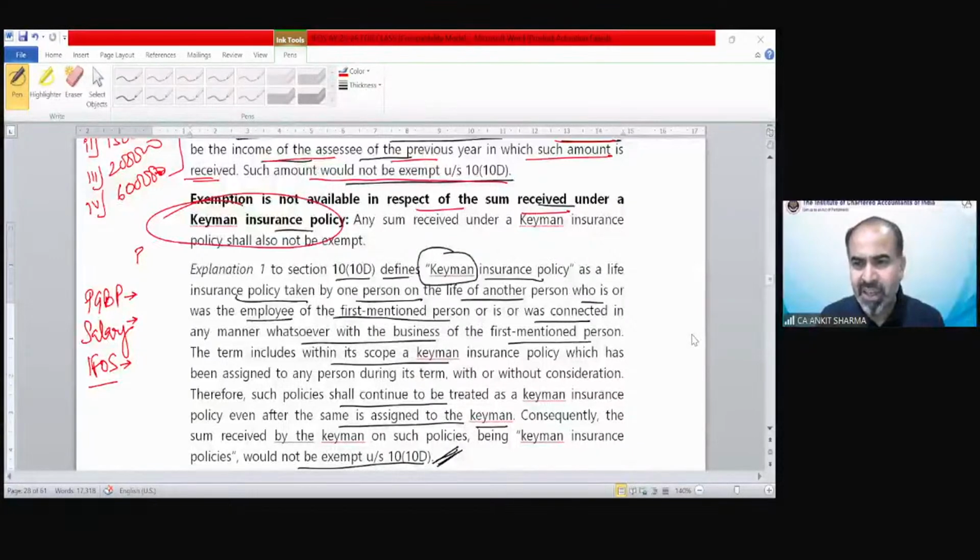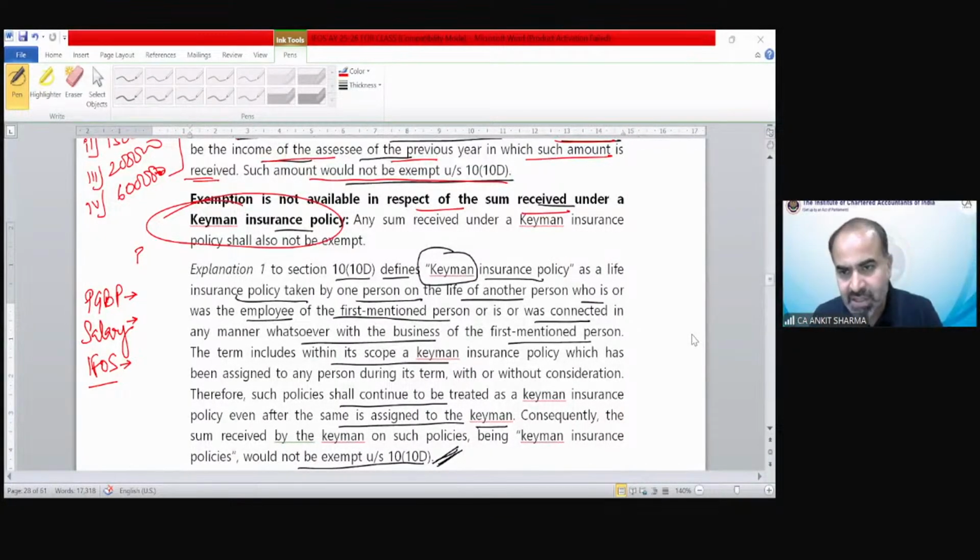Sir, even if Mr. A is a family member of the handicapped person? Yes, even if he is a family member of a handicapped person, the amount deposited under section 80DD is going to be taxed. That is not going to be exempted. That amount is going to be taxed out of the amount received. So whatever amount you receive on the death of the handicapped person, up to the 80DD deduction claimed is going to be taxed and the balance is going to be exempted.